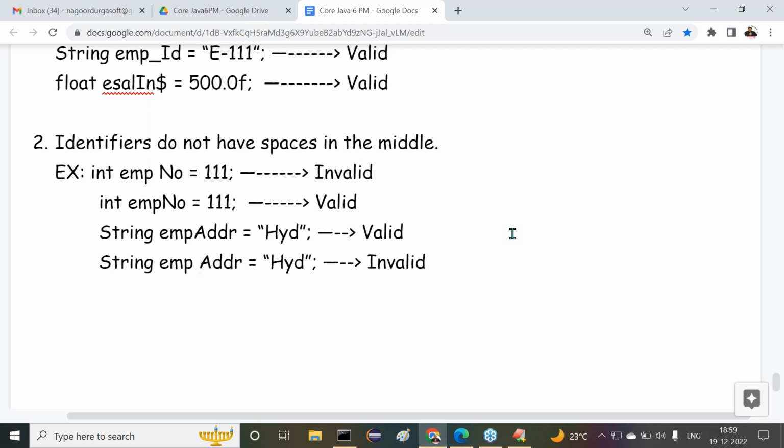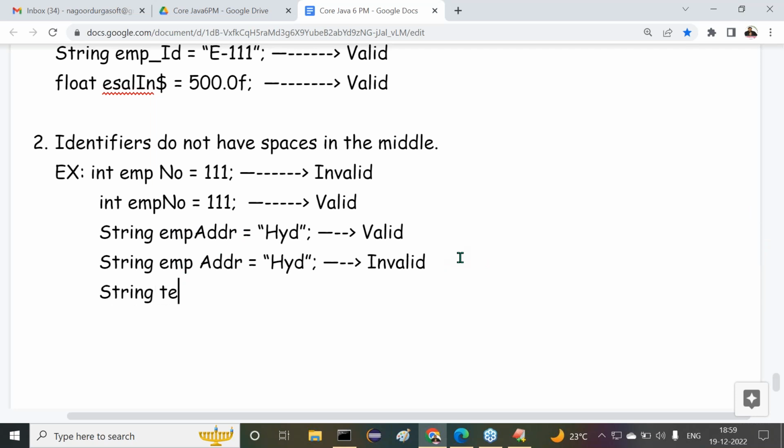In general, in English, we provide a space from word to word. But in the case of the Java programming language, a single identifier should be a single name without any spaces in the middle. Of course, we can take multiple words, but all the words must be attached. For example, here I'm telling you, emp addr, two things are available. Or maybe one more example.